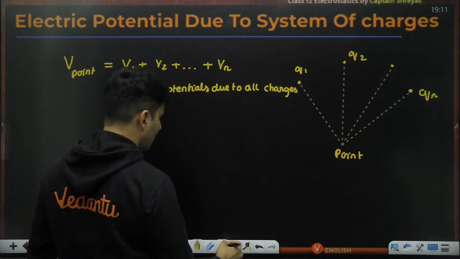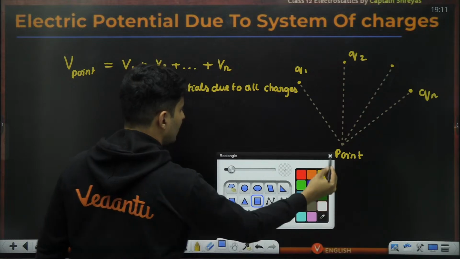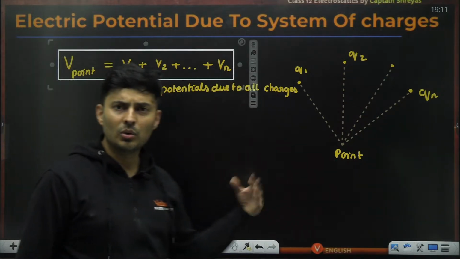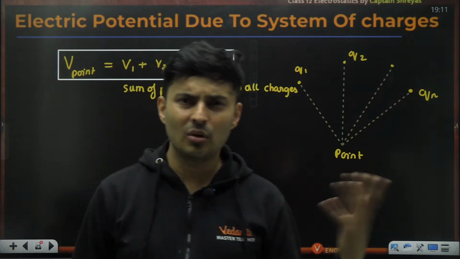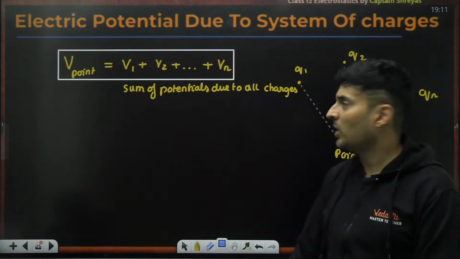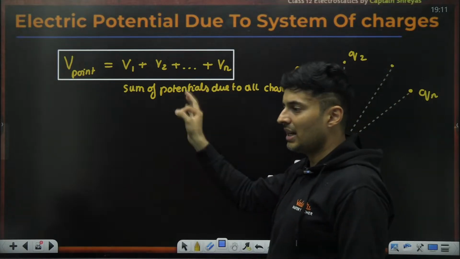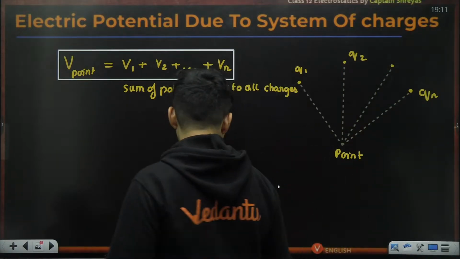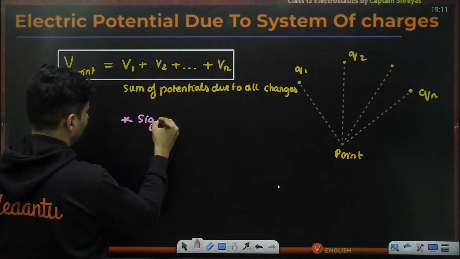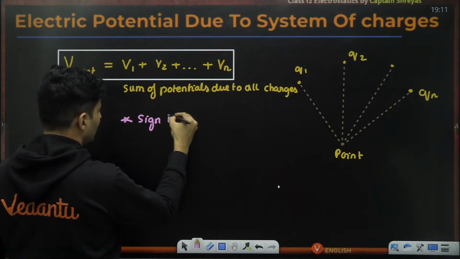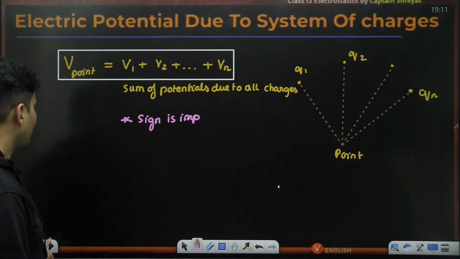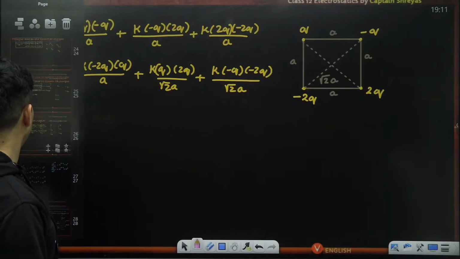That is the total potential, nothing more, nothing less. You can put the formula KQ by R, whatever the formula is, just add those potentials, you will get the net potential. Please consider the sign, very important note. Signs are important. If one is positive, one is negative, it is to be added with the sign itself. Let's take an example of that.